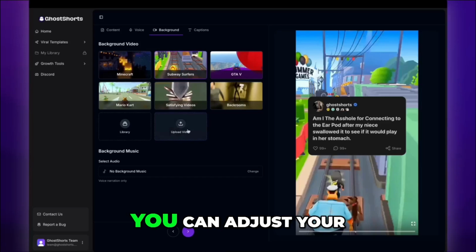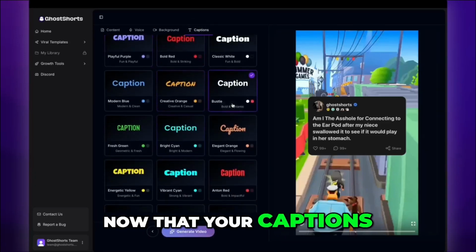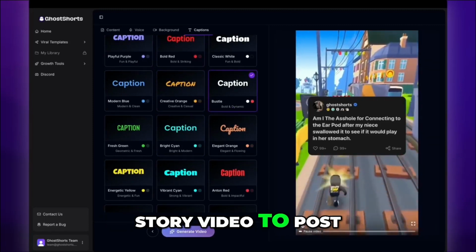After this, you can adjust your caption style through the Captions tab. Now that your captions have been adjusted, you are now ready to generate your Reddit story video to post on social media.